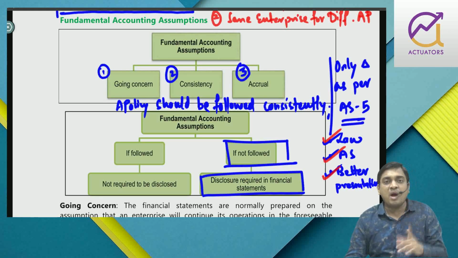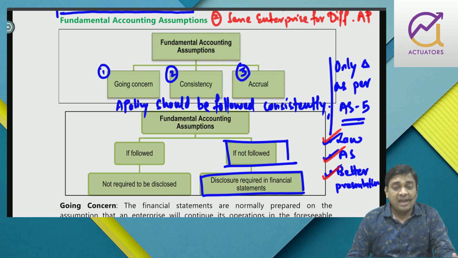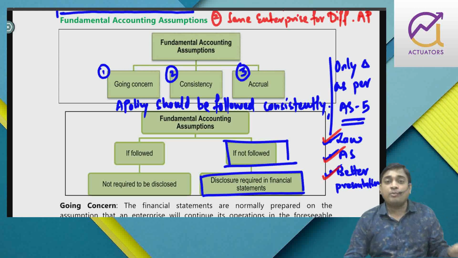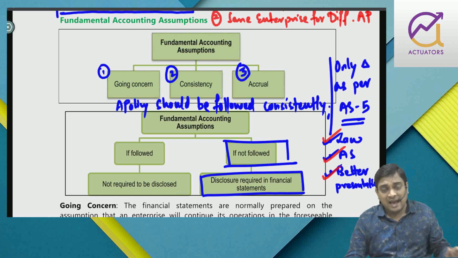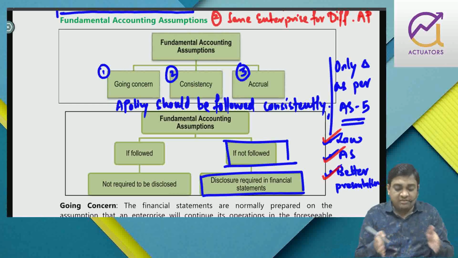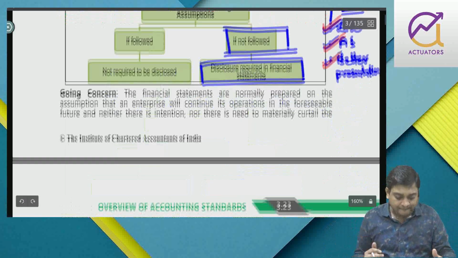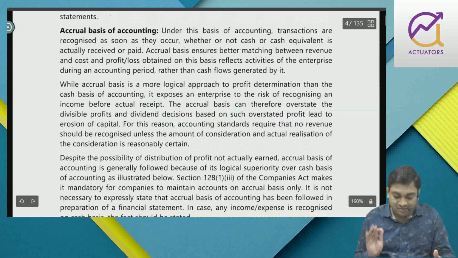Every business entity must follow accrual basis of accounting. However, professionals like doctors, lawyers, engineers, they can go for cash basis of accounting. But every business entity must follow accrual basis of accounting. Means there will be treatments of outstanding, prepaid, accrued, pre-received when you're recording expense income in your profit and loss account. And those adjustments will be shown in your balance sheet either as a liability or as an asset. Right? So these three we know, we have done it in our elementary level, that is foundation level. So there is not much discussion required. So this is what going concern is all about. Consistency I have explained you, accrual basis I have explained you.